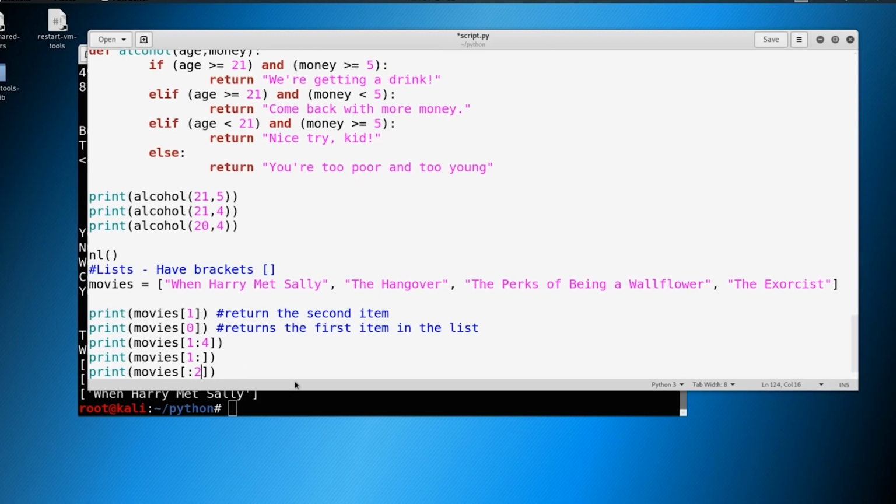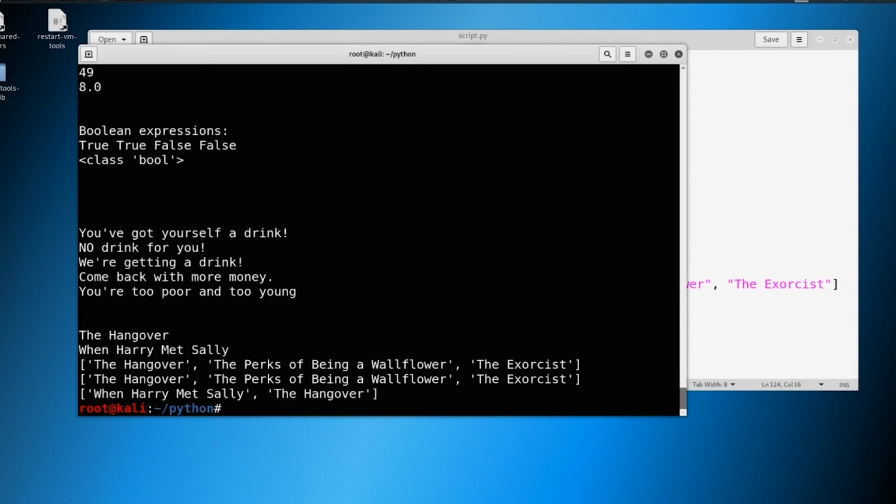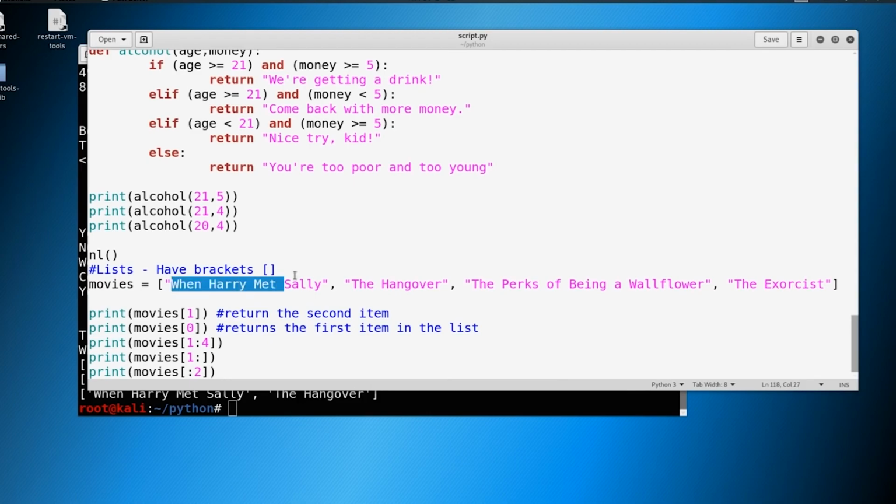We could set this to 2, and we would grab The Hangover in this as well. And just to prove concept here, so that I'm not crazy, you could see here The Hangover gets added in because we get 0 and we grab 1. You could also think of this, if you don't confuse yourself, as grabbing 2 items out of the list. But make sure you don't confuse yourself, because if this number were to be like 2 through 4, then it would be something completely different, right? So you need to make sure that you understand where from the list that you're actually grabbing. I'm just going to Control Z these back. There you go.